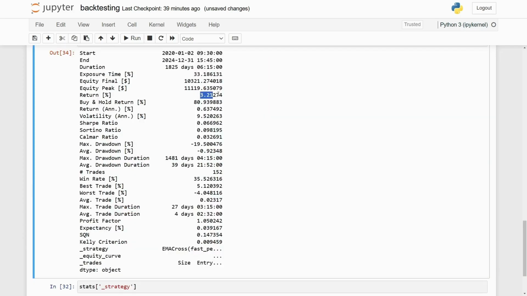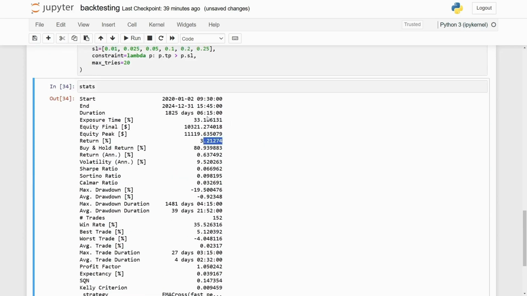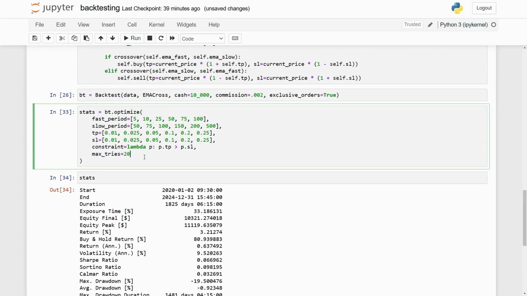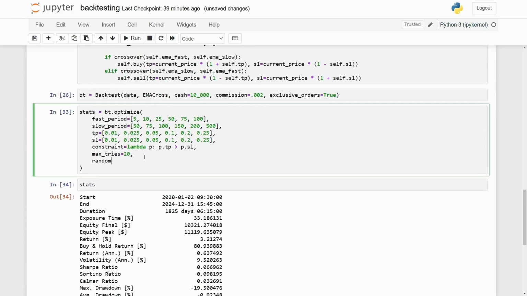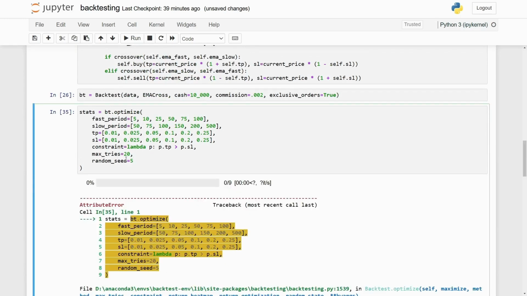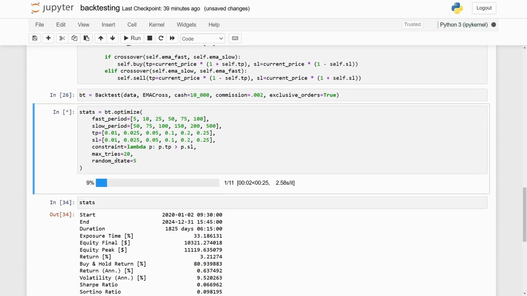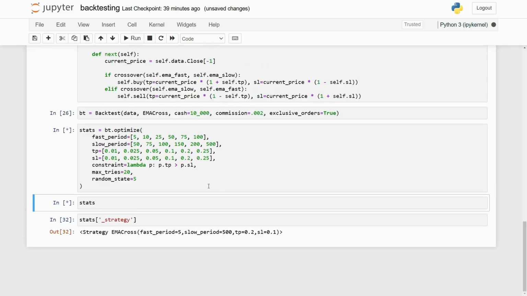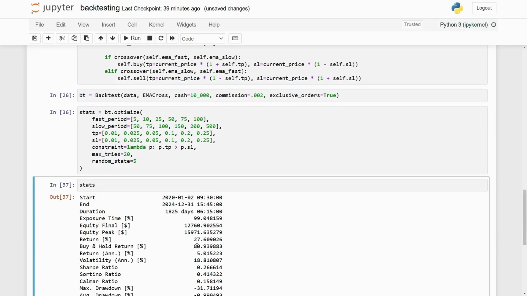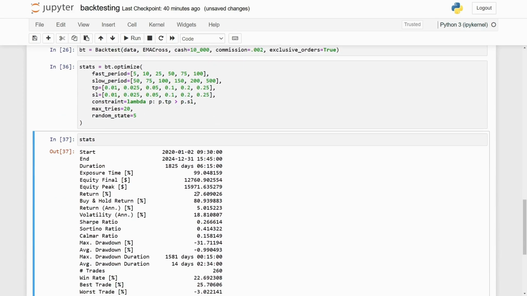So the return's actually gone down. So yeah, it is random. So you can actually set a random seed, I believe. So if I set that, or it's random state. Okay, so we can see the return has actually gotten better. So it's 27%. So we didn't change anything. We just set a random state.